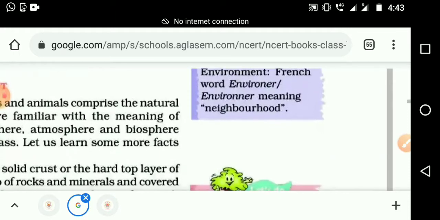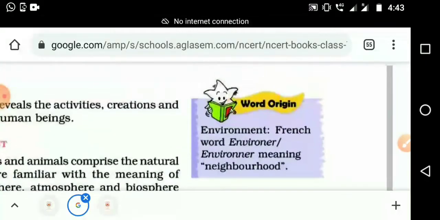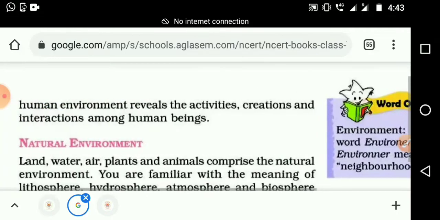Hood, neighborhood. Okay, I will read, check it. Environment is derived from the French word environner, meaning neighborhood. Okay, now listen.